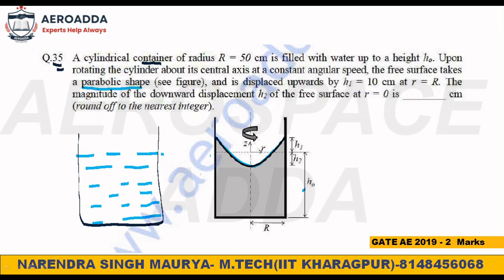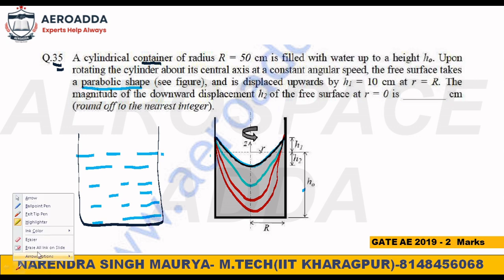Once you start rotating, if your rotational speed is increasing, then this depth will be increasing like this. If this container is open, then fluid will go outside at that time.